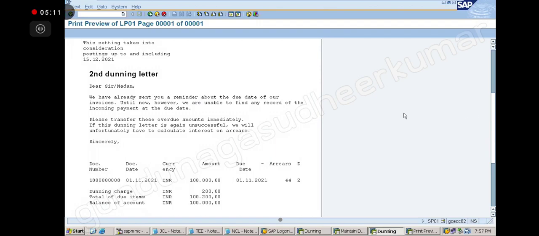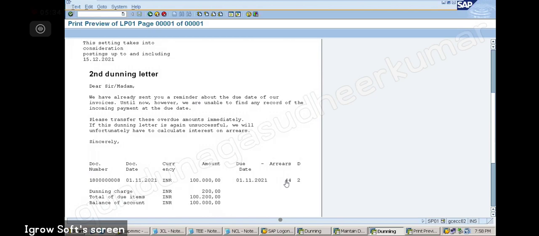So this is the second dunning letter, no? Okay. Now, but if we do it in between the 5 days, it will not generate. Correct? It will not. You have to wait. Earlier 44, and we do what is this? What is this? You tell me. What is this 44?